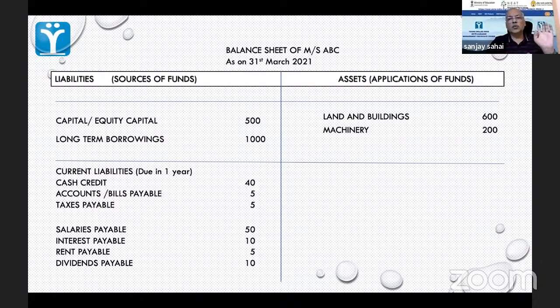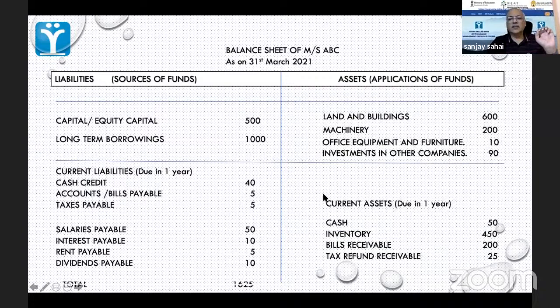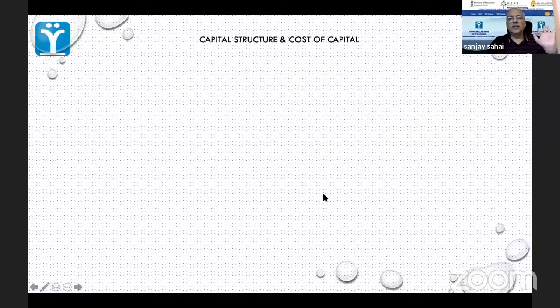So it is good to look at costs of equity also. So, okay, this is just a conventional balance sheet here, nothing great.